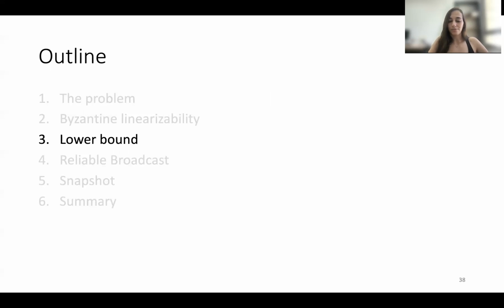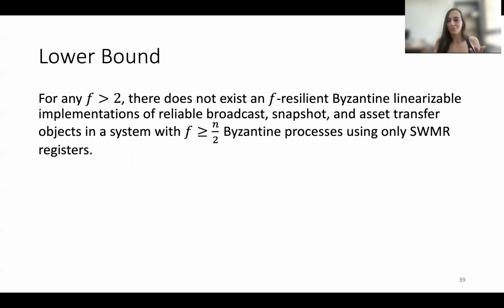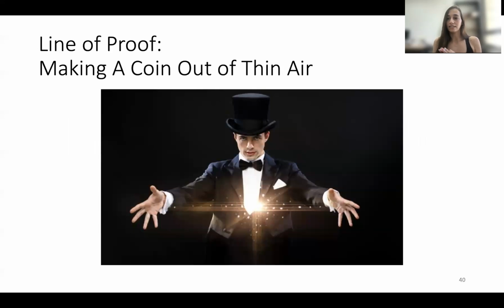So let's mention our lower bound. As you expect, the lower bound is just one side of the if and only if. And it says that for any F greater than 2, there does not exist an F-resilient Byzantine linearizable implementation of the discussed objects using only single-writer multi-reader registers. And the way we prove it is we prove it directly for asset transfer. What we do is we start with an execution with some processes, only one coin in the system, and in some magic way, we create another one in there. And we use indistinguishability arguments to do so.